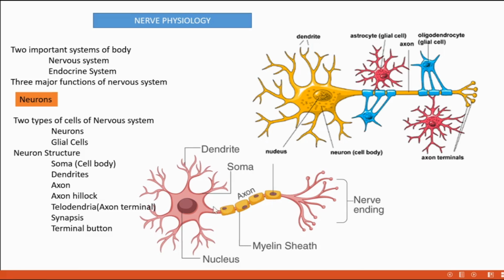Then as the axon terminates at the end, that tip is called the axon terminal. And each axon terminal again ends in terminal buttons. These buttons actually synapse with other neurons through dendrites, or sometimes they communicate or meet with other nerve endings.